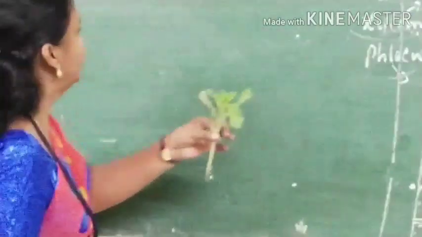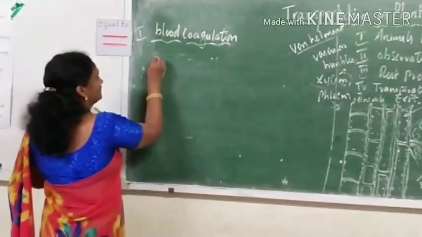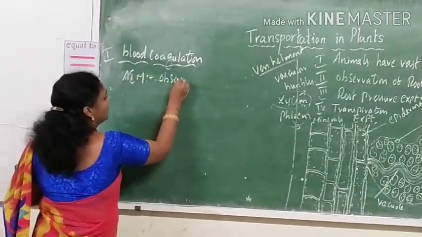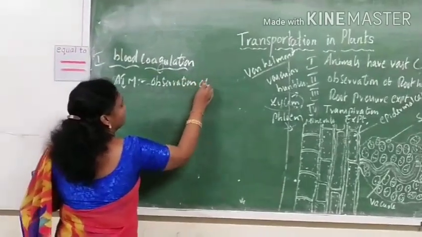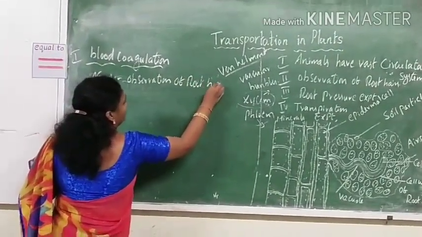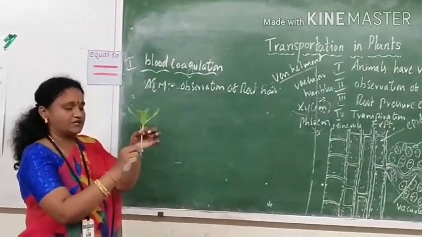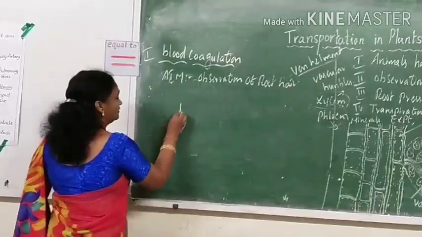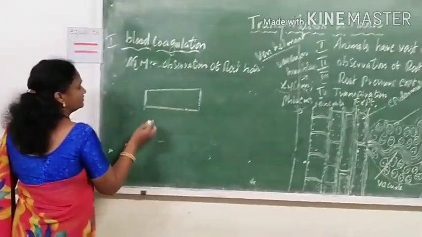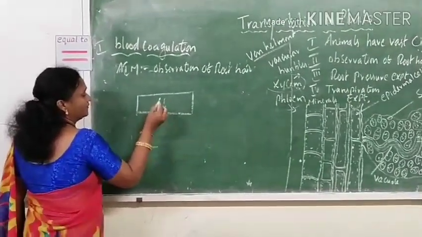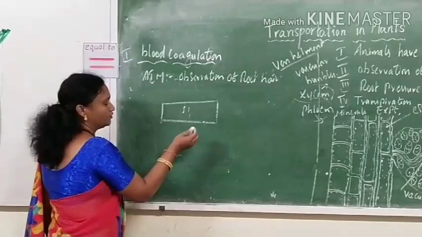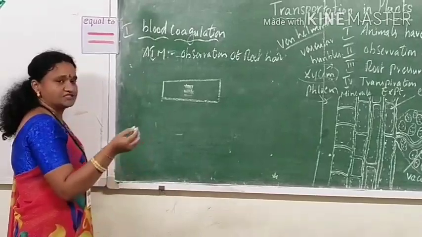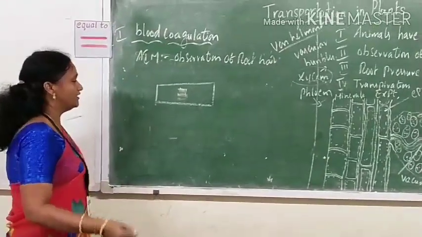For that we have a small experiment we'll be doing. The first one is to observe the root hairs. Observation of root hairs. A delicate root hair is taken from the roots of the plant, and these root hairs are kept on the slide. Then with the underside, you squash the root hairs so that the cells are loosened and you can clearly see them under the microscope.